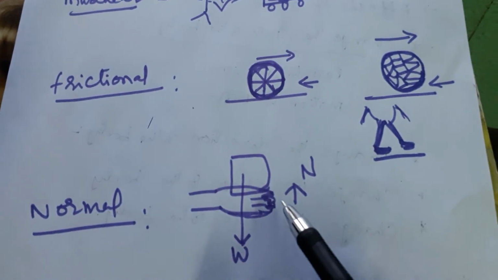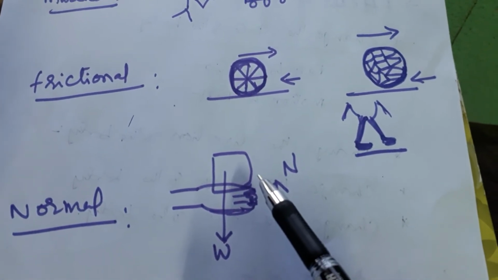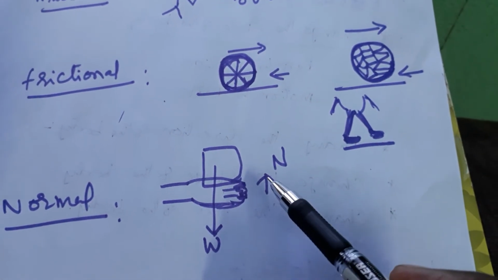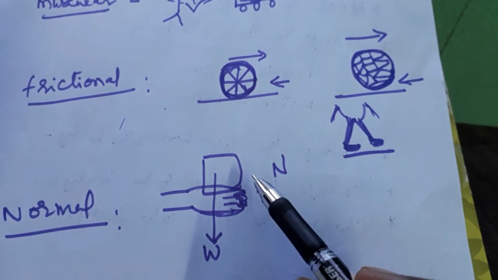Normal force. When you lift any object with your hand, that is against gravity. The force acting on the body is called normal force.